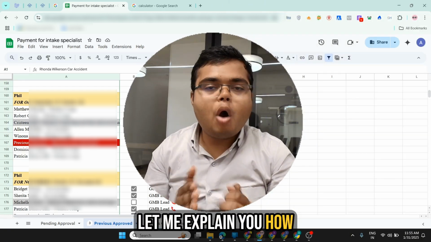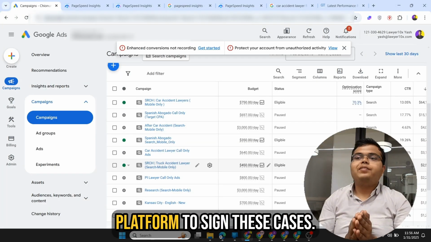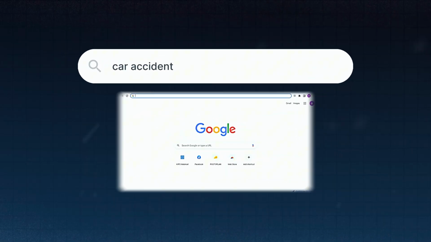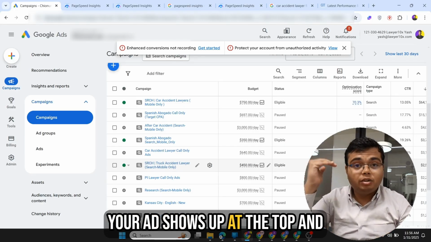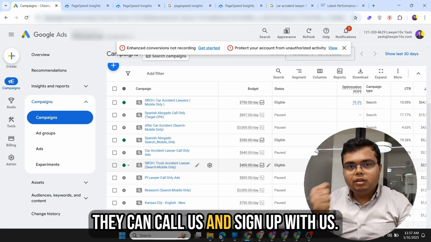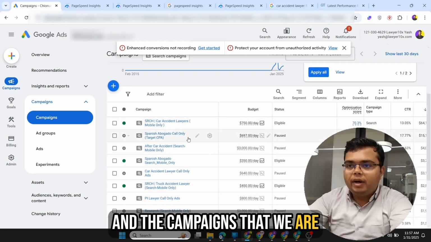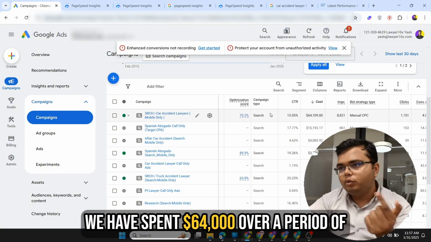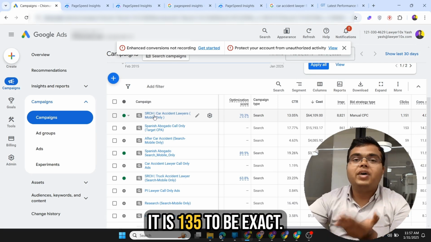Let me explain how I am able to do this. So we are using Google's ads platform to sign these cases. That means whenever someone is searching for a car accident lawyer in your city, we are making sure that your ad shows up at the top and they can click on the ad and then they can call us and sign up with us. This is the exact keyword targeting and the campaigns that we are currently running for this law firm. You can see for just a single keyword, we have spent $64,000 over a period of time, and we have signed so many cases. It is 135 to be exact.